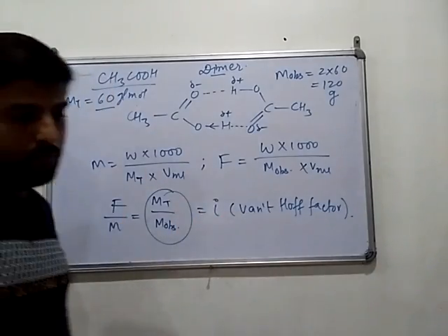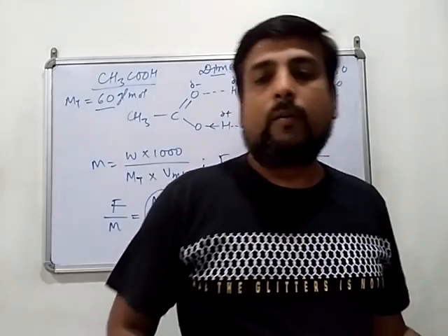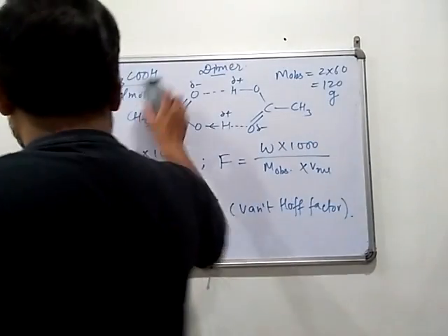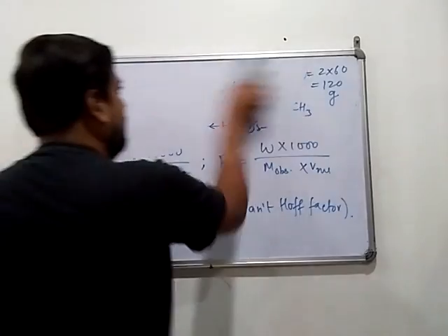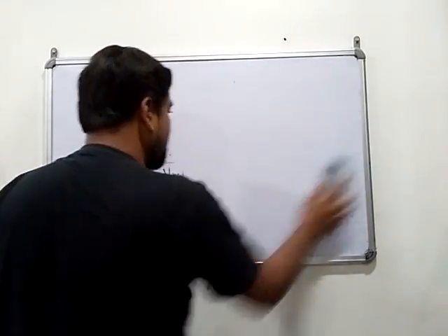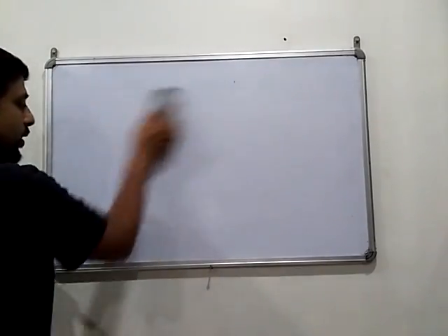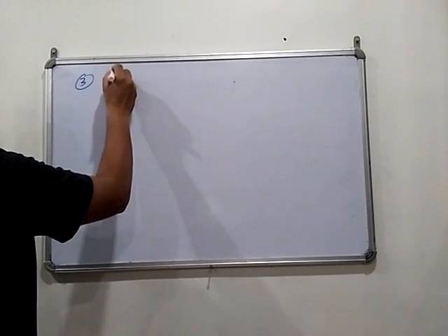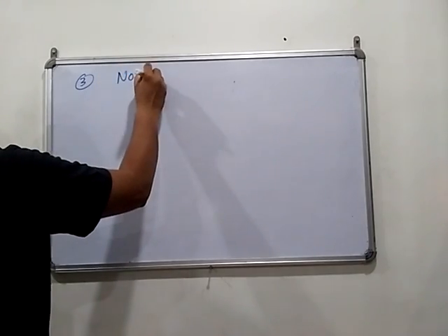So dear children, you must have understood the difference between formality and molarity. So let's go to the third concentration term, which is normality.